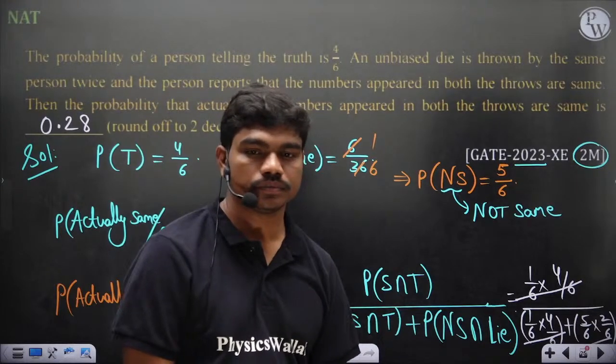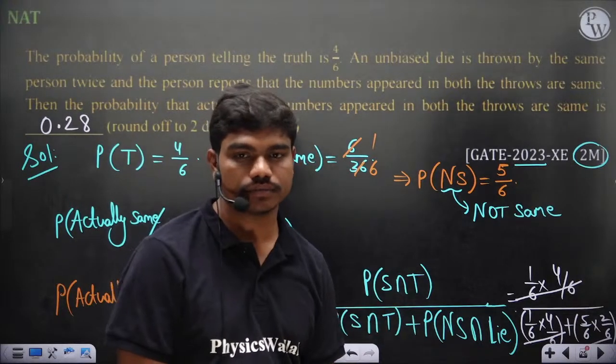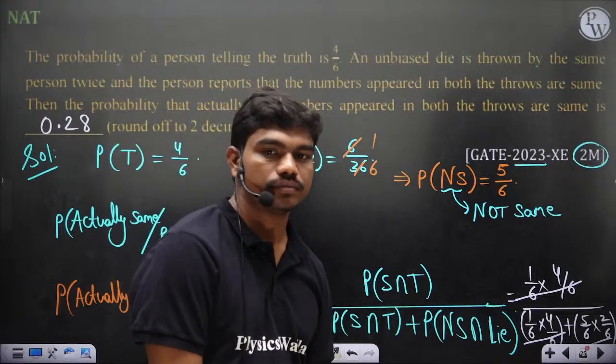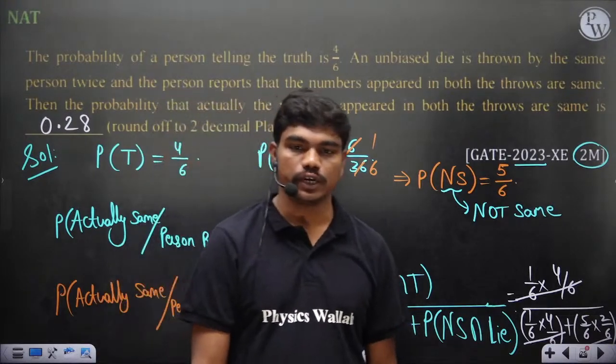Okay, so it should be 4/14, 0.285. Yeah, 2/7 obviously.